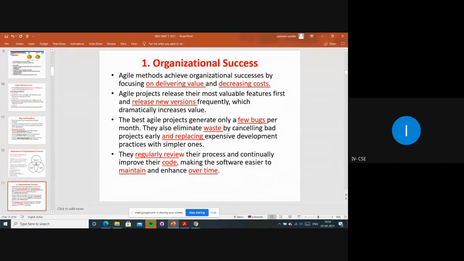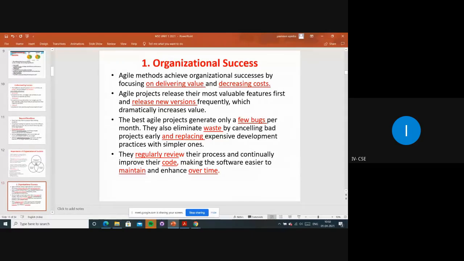Whatever the bugs, whatever the wastage, they will be replacing expensive development practices with simpler ones. So whatever the drawbacks or bugs or errors have been raised, they will be replacing them and making it an easy one for the customer.